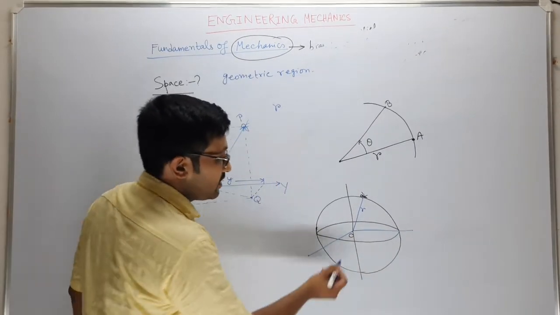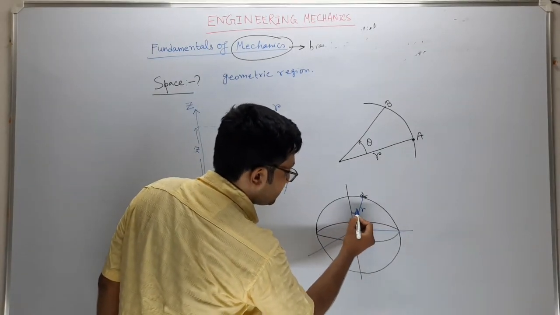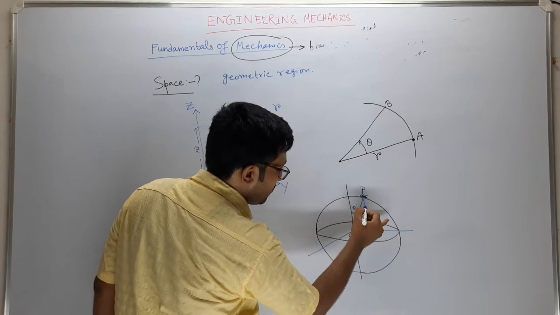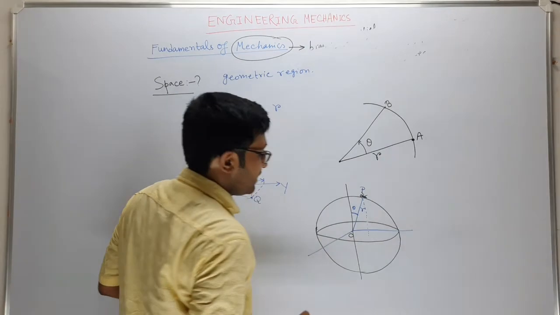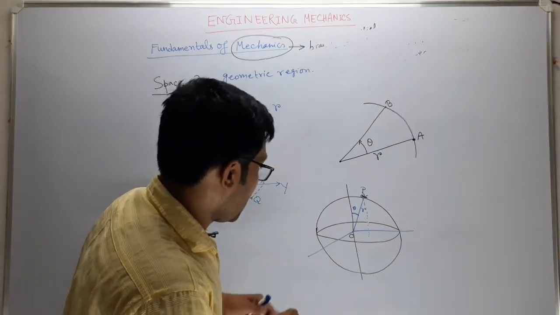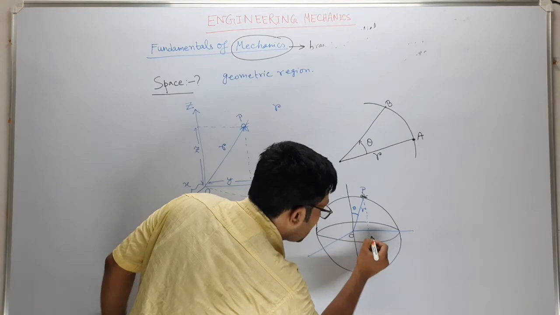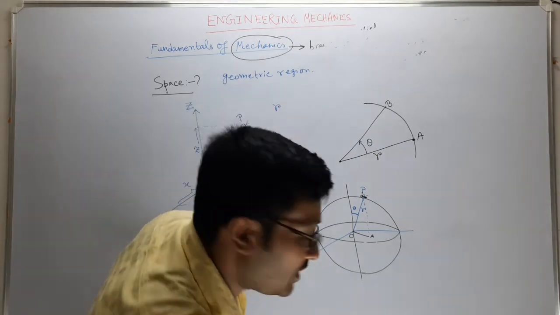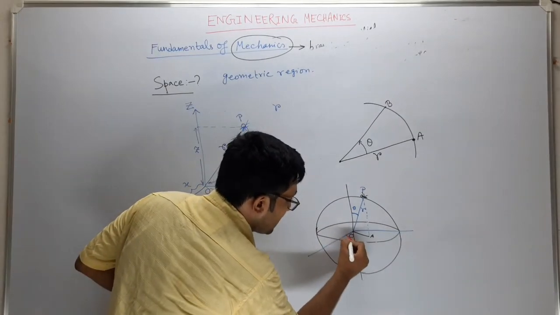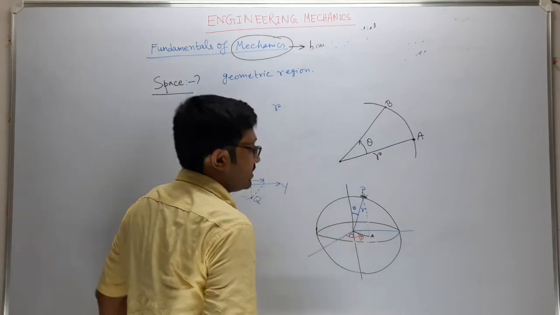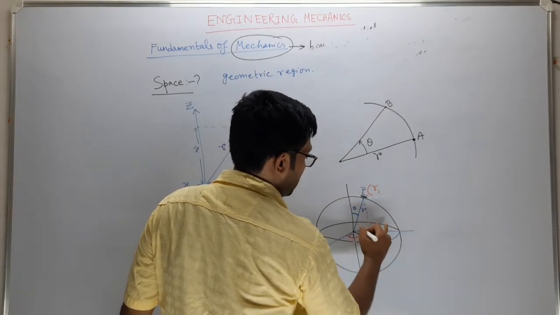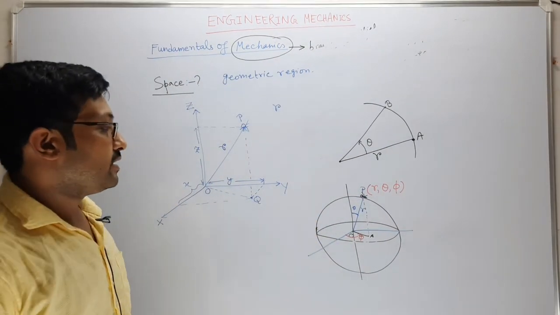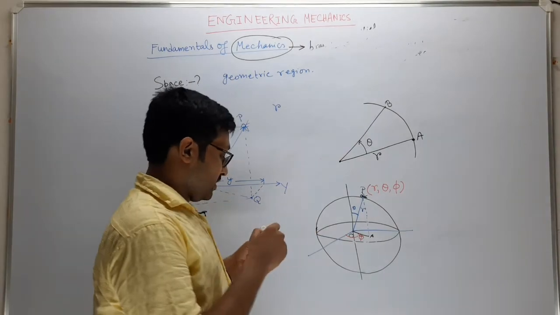This is called r. This is your theta. Suppose the ant is at point P, and from here I draw a perpendicular to point A. If I join O to A, this angle is your phi. So the coordinates are r, theta, phi.